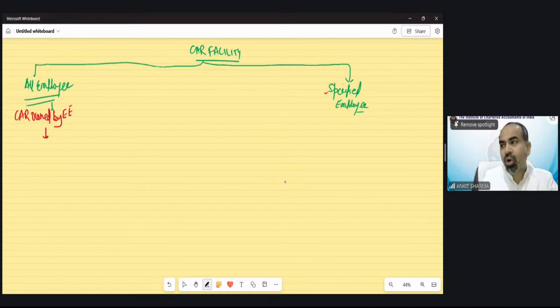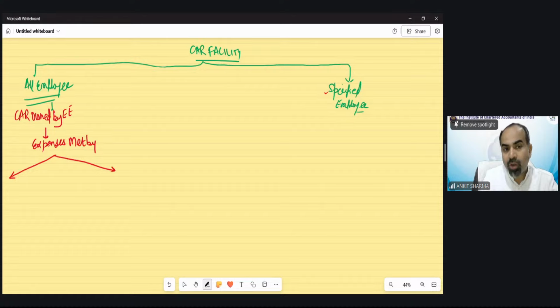So if the car is owned by the employee and expenses are met by, paid by, there would be two situations. I am explaining all the situations so there would not be any confusion.